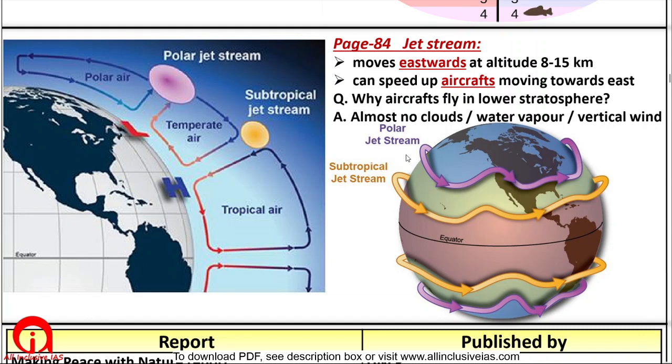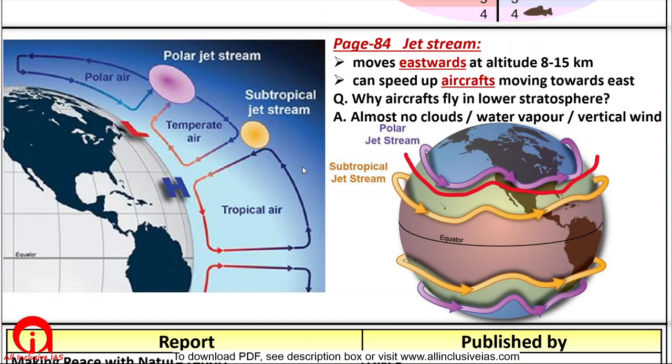Jet streams move from west towards east. So if any aeroplane is going in this direction, it can move into the jet stream, and due to that its speed will increase, so that the aircraft will reach its destination in a lower time. One more reason is that usually, even without the jet stream also,